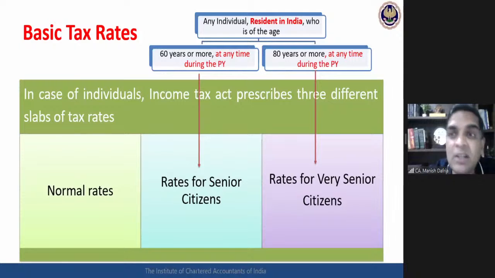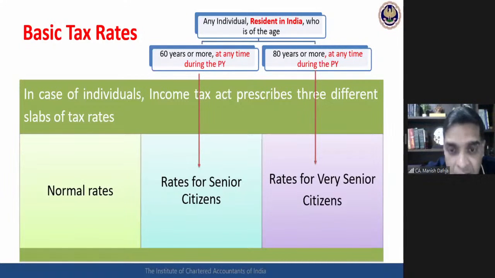For PY 2021 also, he is entitled to rates applicable for senior citizens. Don't apply common sense. Simply apply your taxation logic, the knowledge of taxation. Okay, so read it very, very carefully. 60 years or more at any time during the previous year, 80 years or more at any time during the previous year, coupled with the fact that the individual should be resident in India.